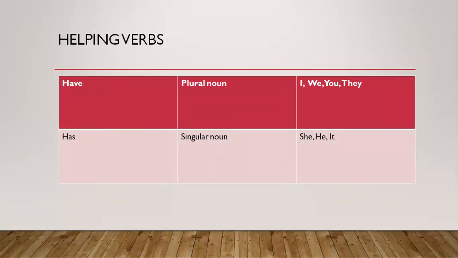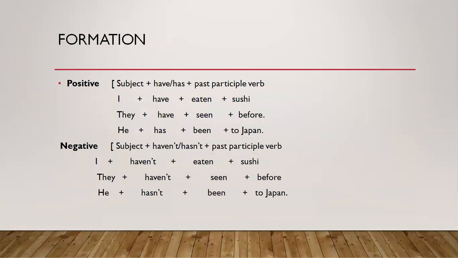Now, see the helping verbs. The helping verbs are have and has, used for the present perfect tense. Have is used with I, we, you, they, and plural nouns. And has is used with he, she, it, and a singular noun or single name. Now see the formation for the positive: subject plus have or has plus past participle, or we can say the third form of the verb.